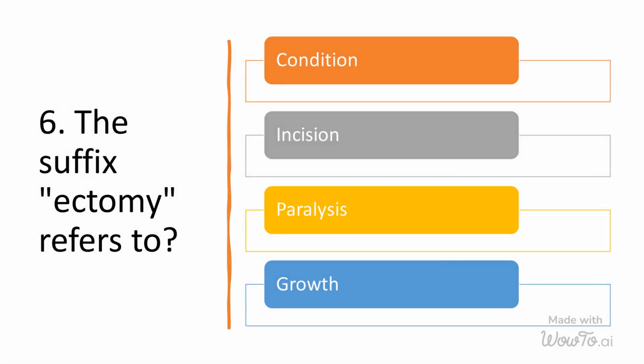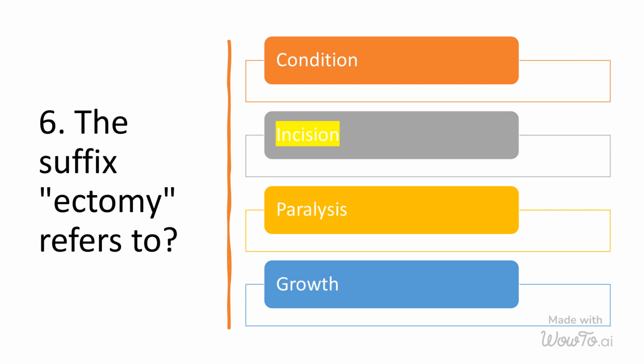The suffix ectomy refers to. Options are condition, incision, paralysis, and growth. The term ectomy is a common medical suffix used to indicate the surgical removal or excision of a specific organ or part of the body. It is derived from the Greek word ektome, meaning cutting out.